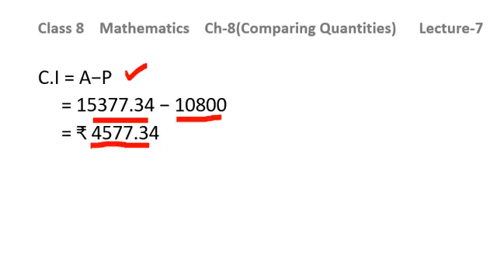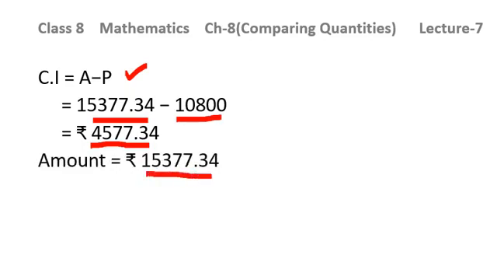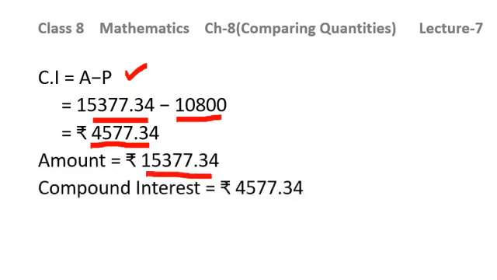So this was very simple. Simply you are supposed to put the values of principal, rate of interest and time, and then keep on calculating using the formula, and then you will be getting the result. So the amount we have seen in the previous slide, this is the amount, and the compound interest is 4,577 decimal 34. This is your answer.